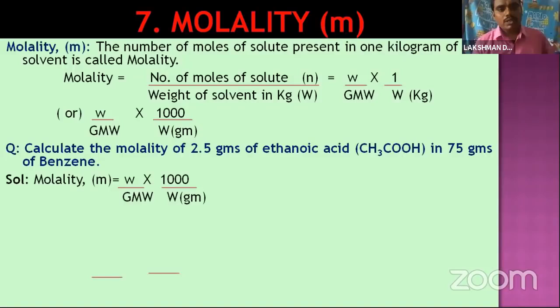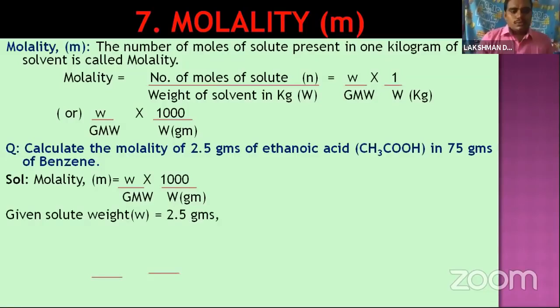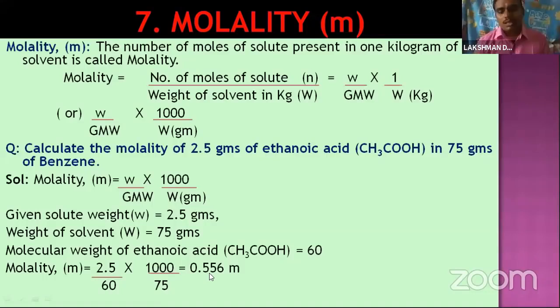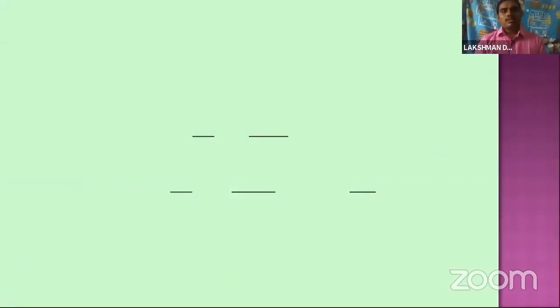Molarity to the... we can substitute these values, that is 2.5 by gram molecular weight into 1000 by weight of the solvent. So the weight of the solute is 2.5, gram molecular weight of ethanoic acid is 60, into 1000 by 75, which equals 0.556 m. We get the molality.